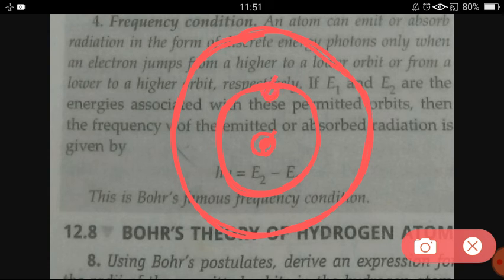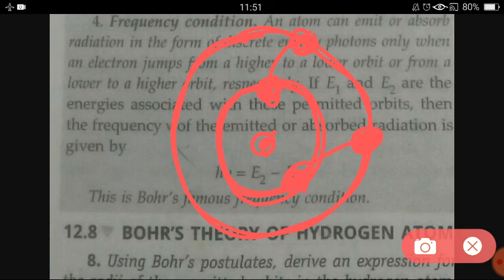If the electron is revolving in the low energy orbit and absorbs energy, it will jump to the higher orbit. If the electron is in the higher orbit and emits energy, it will jump to the lower orbit.